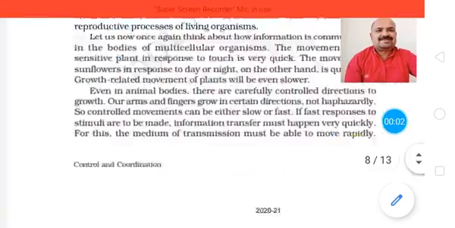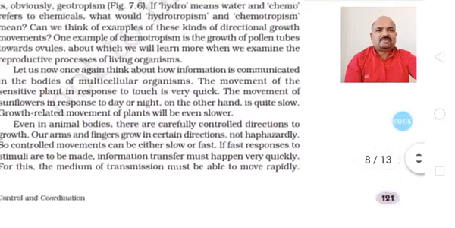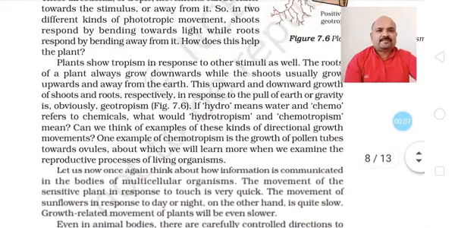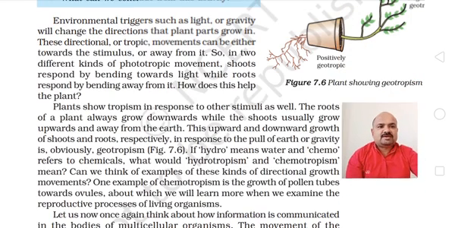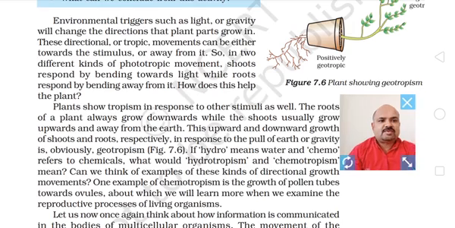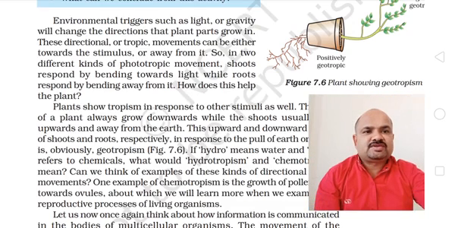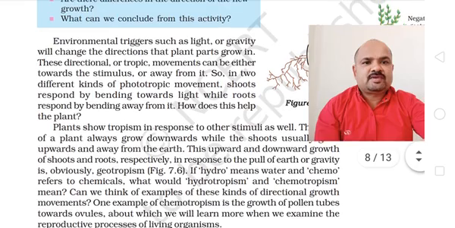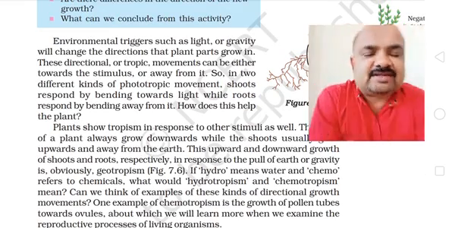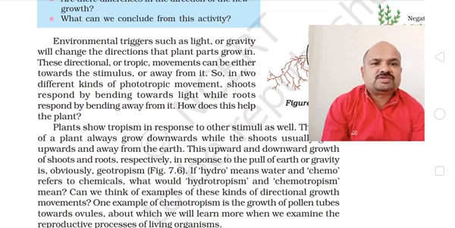Hello dear students. Yesterday we discussed different types of tropisms. In that we discussed phototropism, chemotropism, and hydrotropism. All these tropisms refer to direction. The direction in which a plant moves is called a tropism. So, according to the stimulus, a plant's response to a stimulus is known as a tropism.